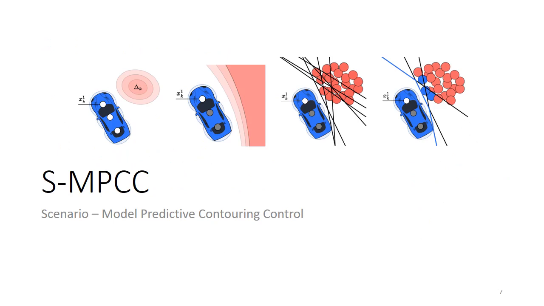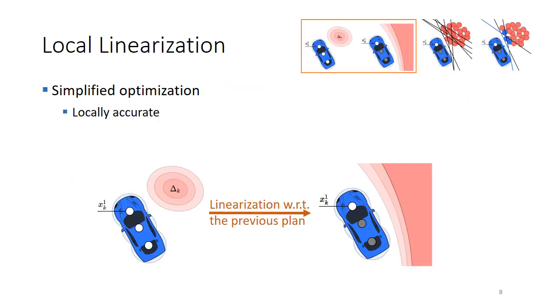We will now show how we solve this chance constraint model predictive control problem by safely approximating the chance constraint. And this is what we refer to as a scenario model predictive contouring control approach. Now, the first step in our approach is to locally linearize the collision constraints, and this process is visualized here on the slide, where we move from this left distribution to the right distribution, which was linearized with respect to the first vehicle disk. And we get a smeared out distribution that is still locally accurate.